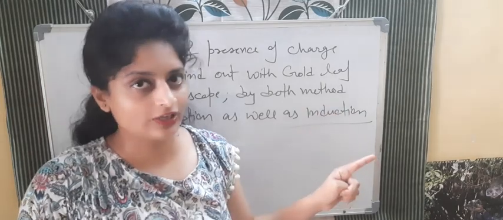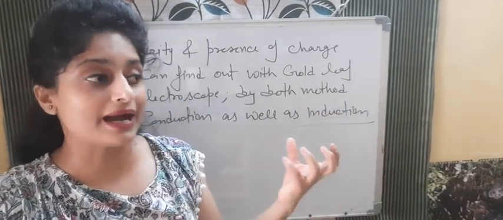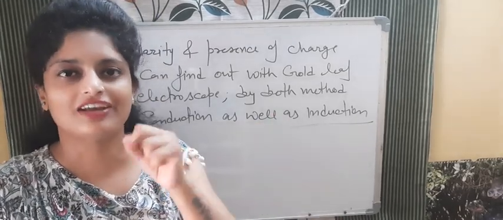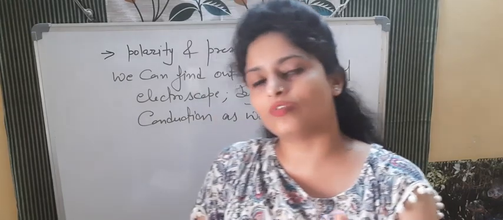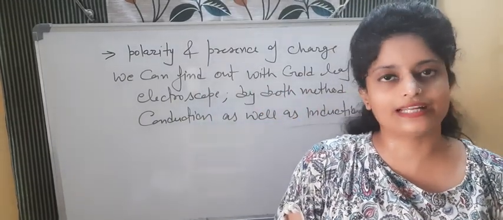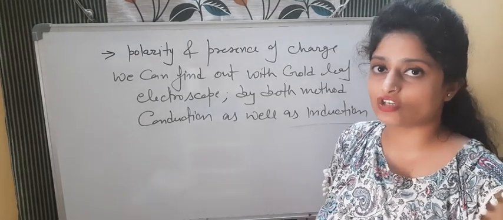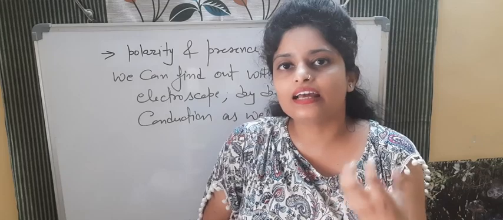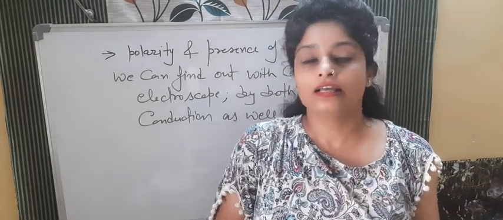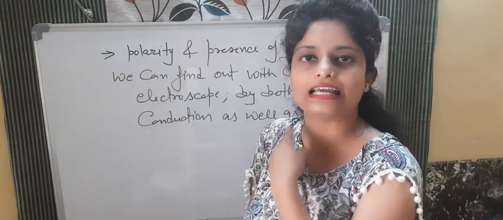Rubbing, I already told you at the start that the outermost shell electrons are bound with less electrostatic force, and when we are rubbing, we are giving energy, and by taking that energy, electrons will transfer from one object to another. So that is the method of rubbing. Second is conduction. In conduction, actually what is happening? We are touching one object with another one, and when they are touching, electrons will transfer. And the third one is charging by induction. So now we will see about that.